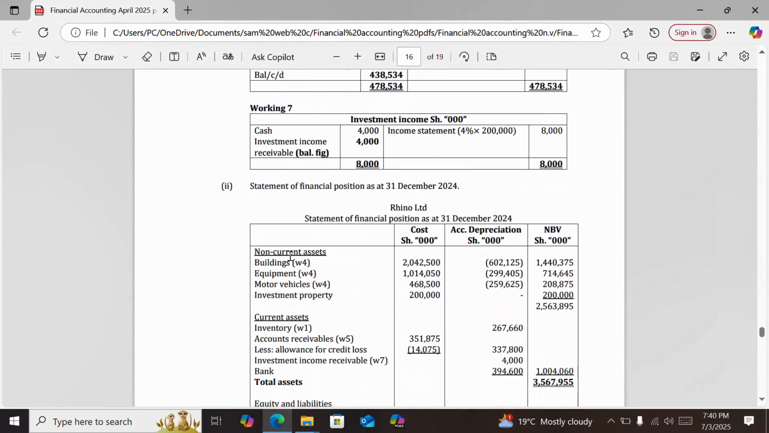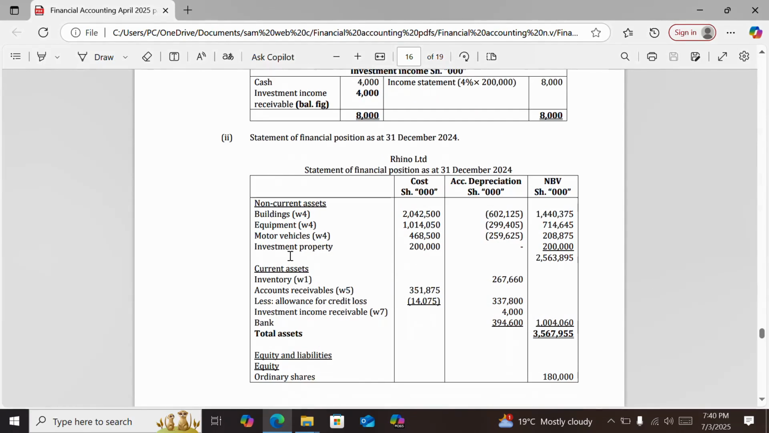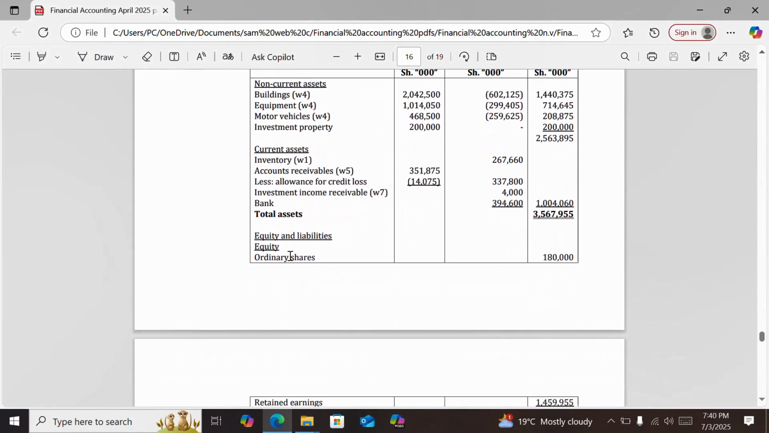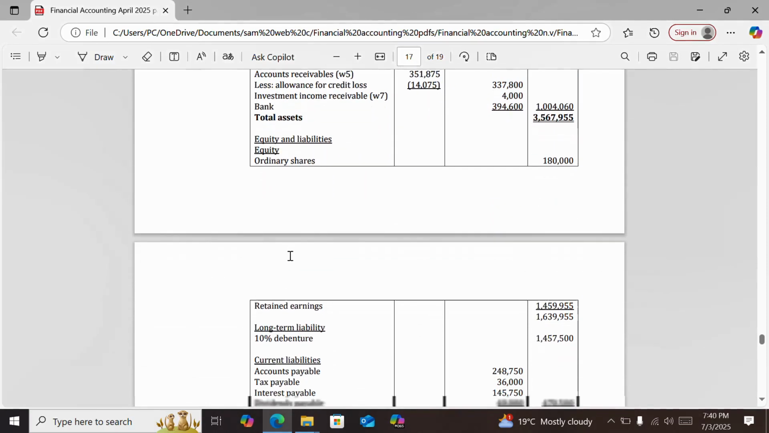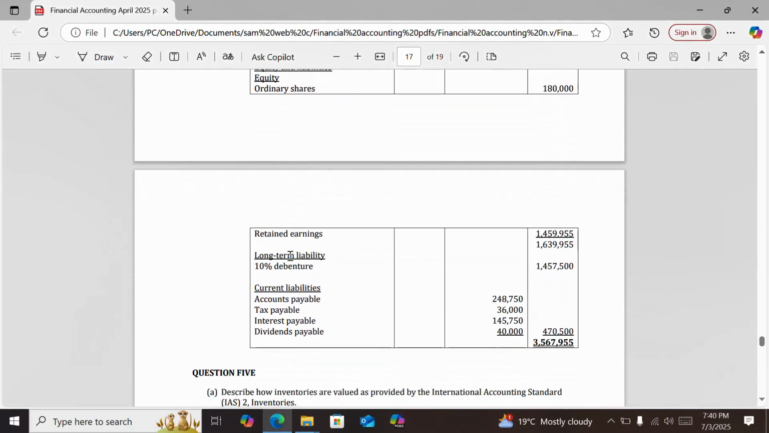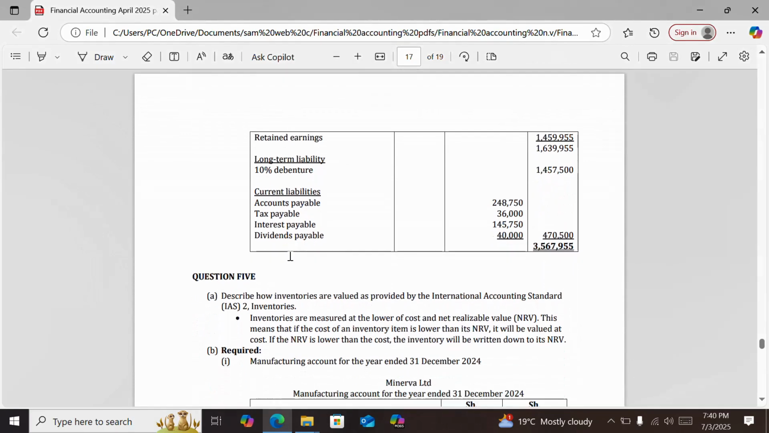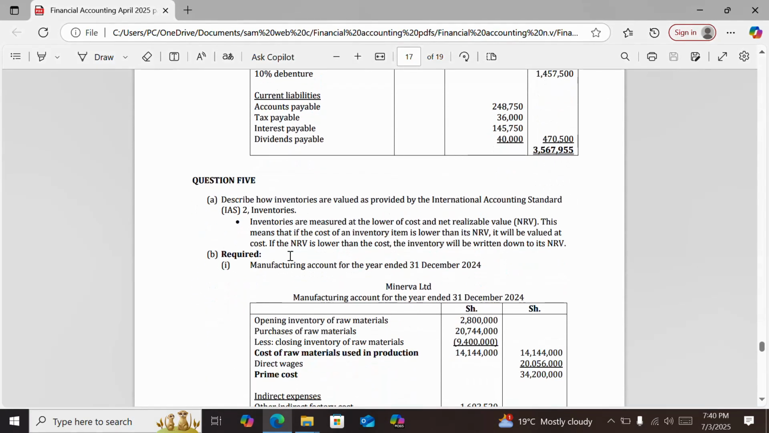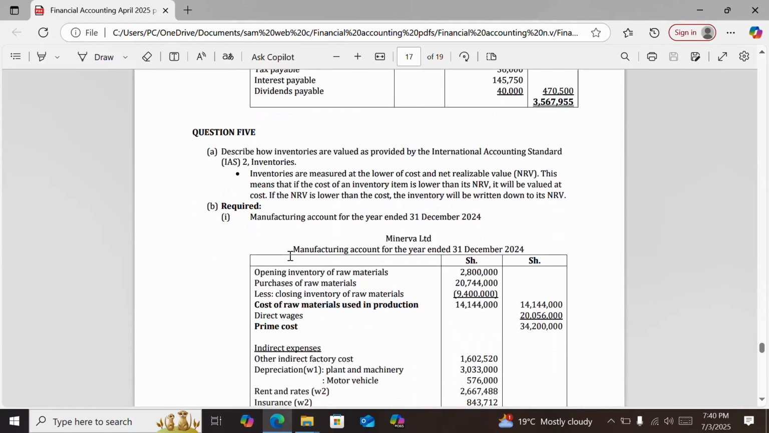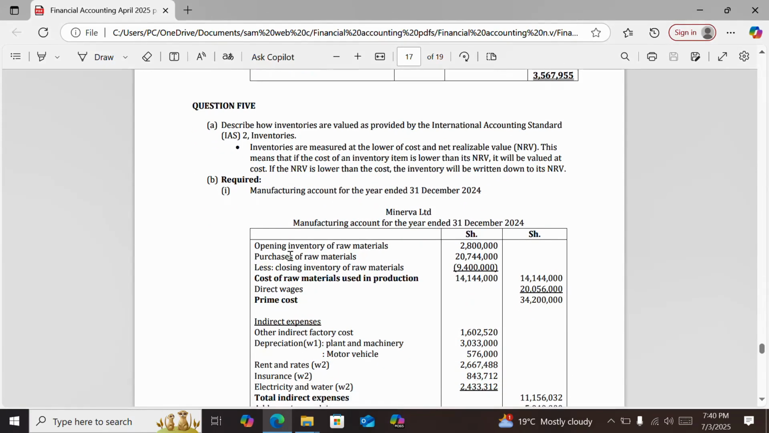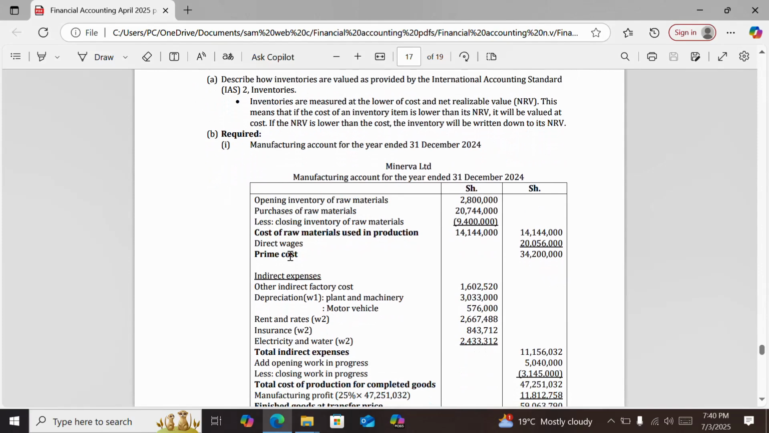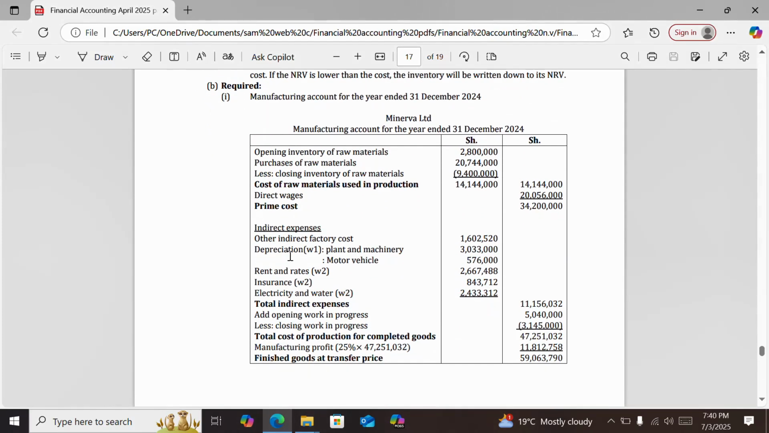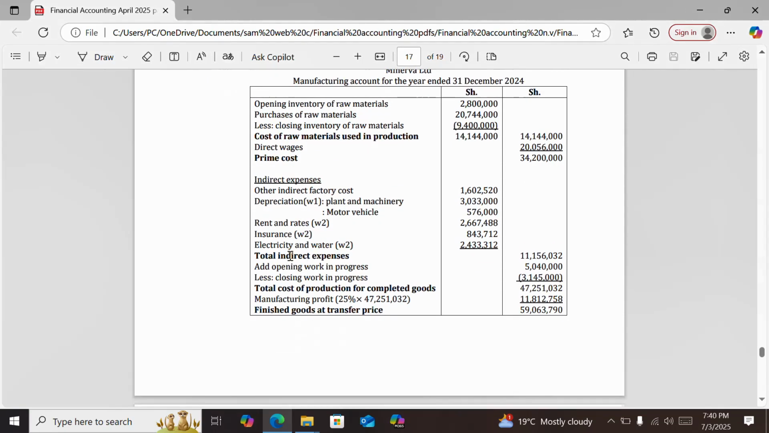Then we have the statement of financial position. The statement of financial position is there. We continue. And then we have question 5. Describe how inventories are measured. The description is there. And then the manufacturing account of Minerva Limited, that is the manufacturing account. Then we continue.